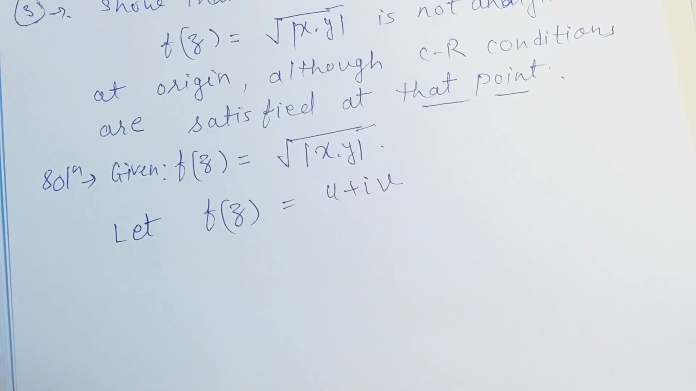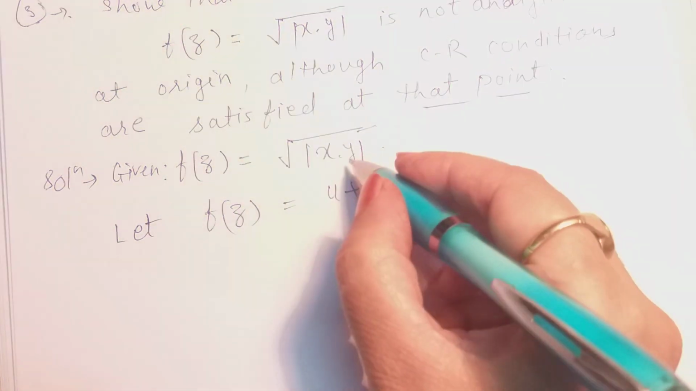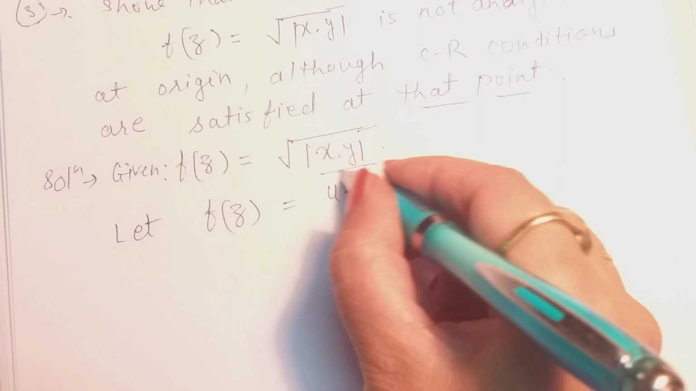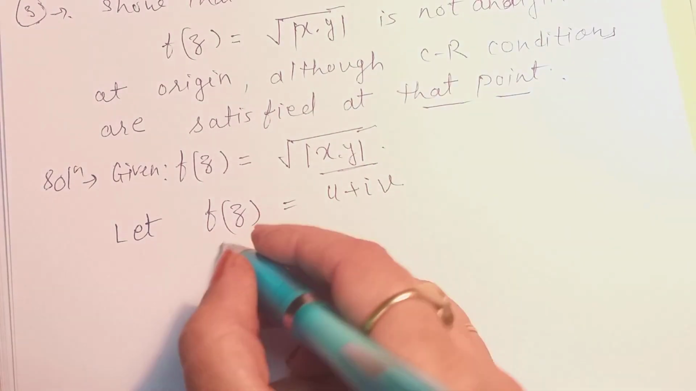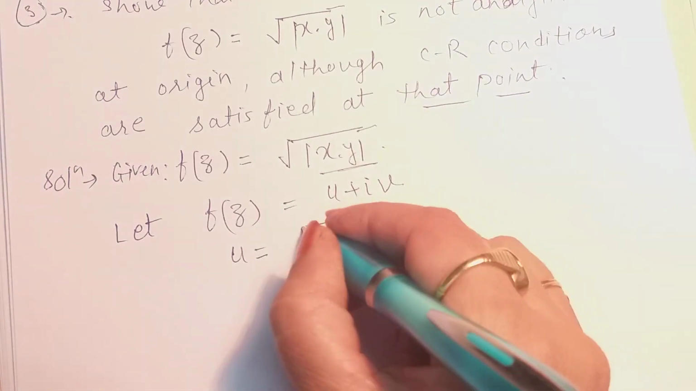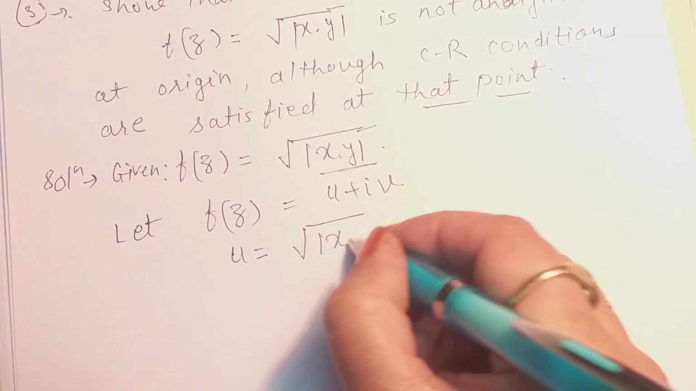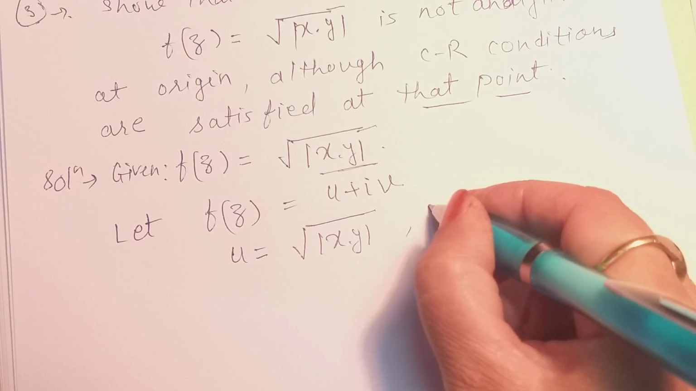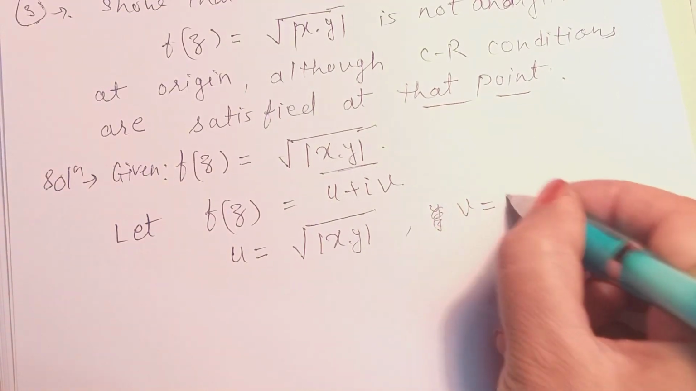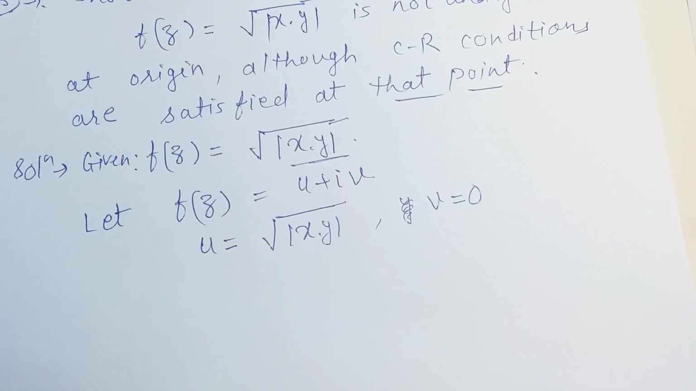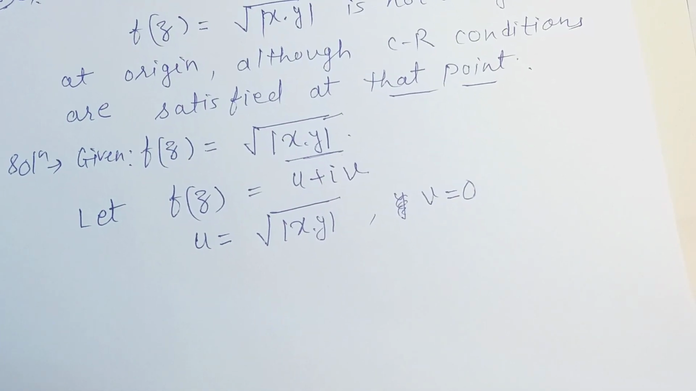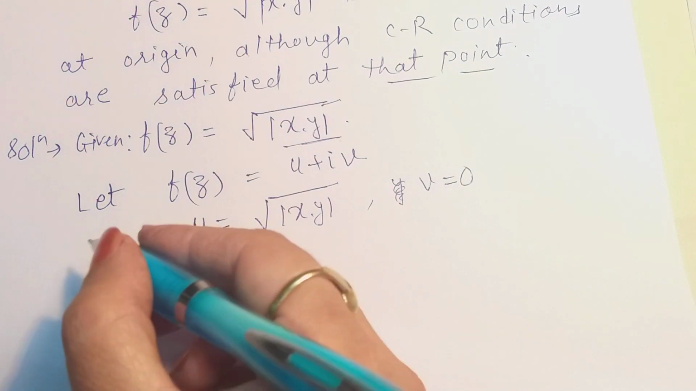Again we compare the real and imaginary parts. We can see that in this function there is no imaginary part, no term with iota. So u = square root of |x·y| and v = 0. Now we take the derivative of this function at the origin.